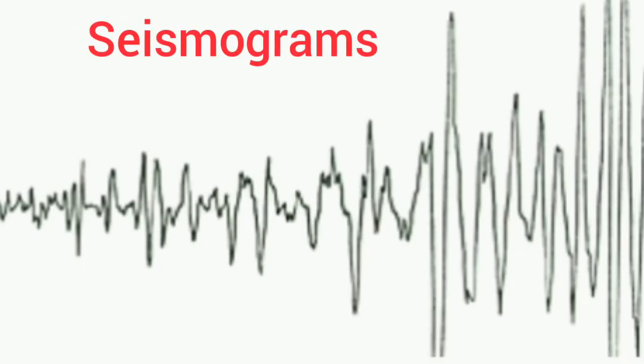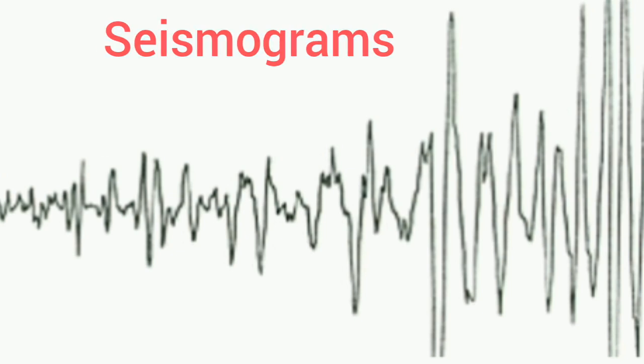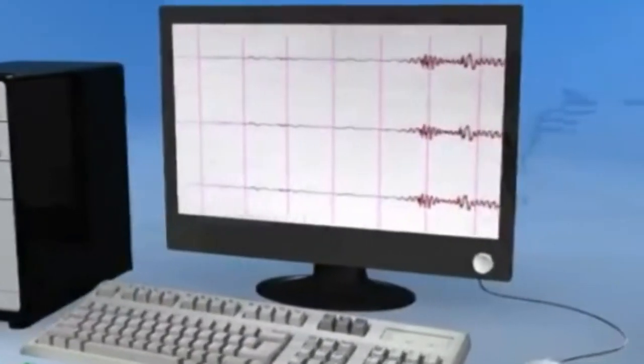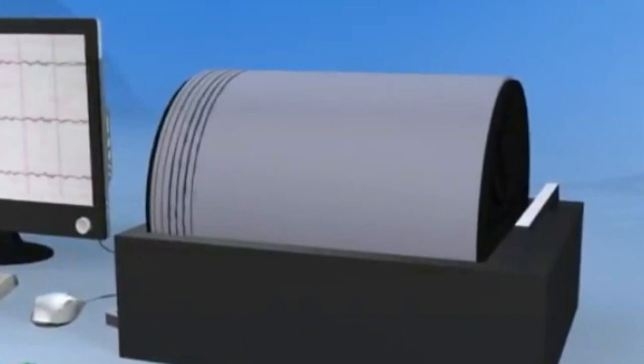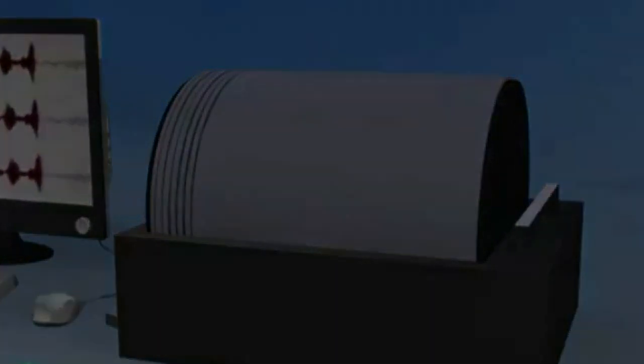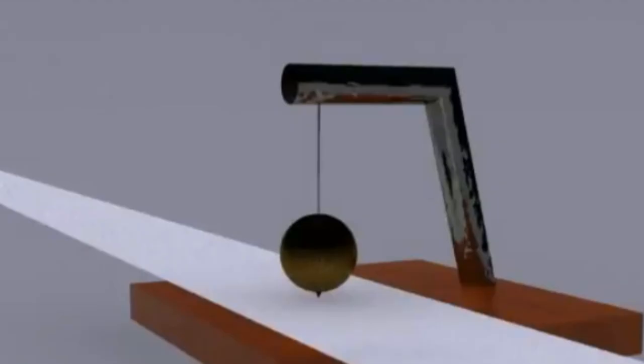Next, seismograms. The trace of the earthquake waves is usually recorded on a traveling photographic paper as a series of zigzag lines. These records are called seismograms.